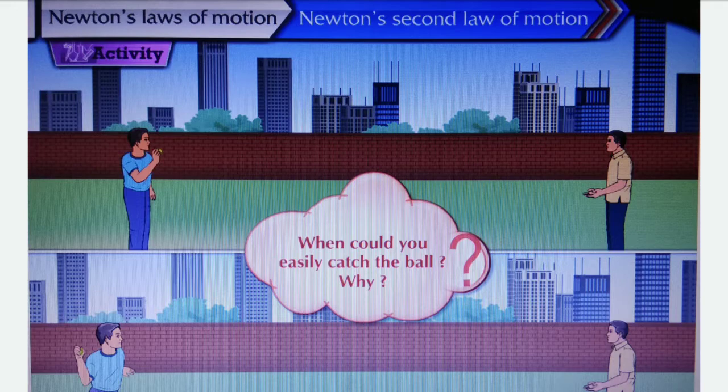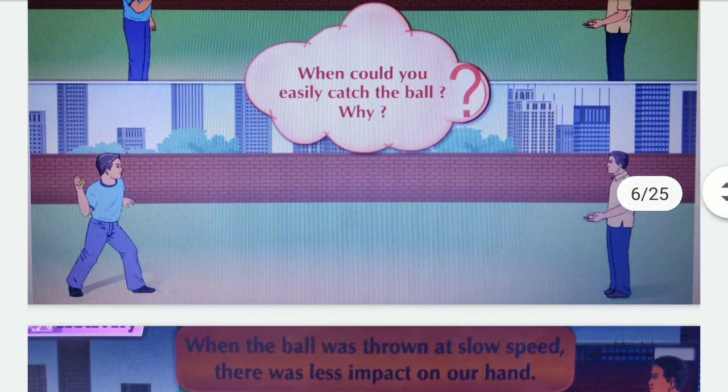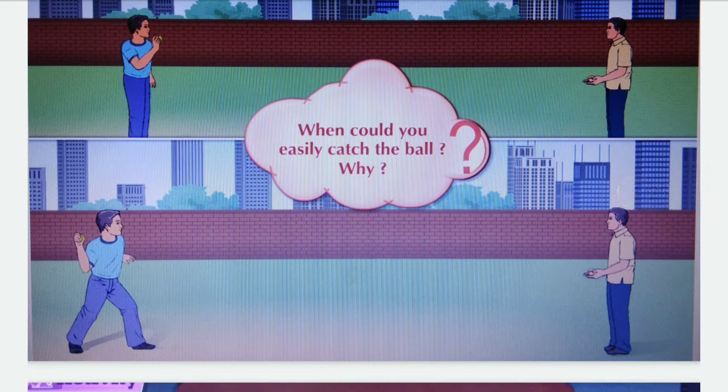Observe this activity. What is shown in this picture? This is the activity: ask your friend to throw a ball towards you at slow speed. Try to catch it. And after that, ask your friend to throw the same ball at high speed towards you. Try to catch it. Which ball could you catch with greater ease and why?